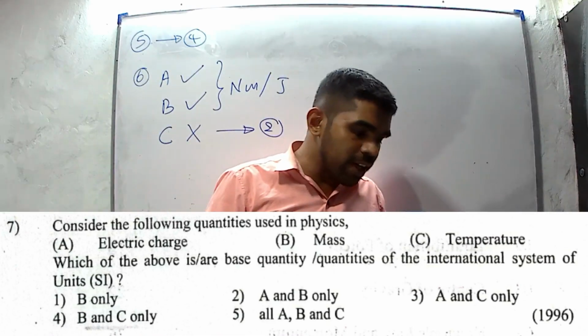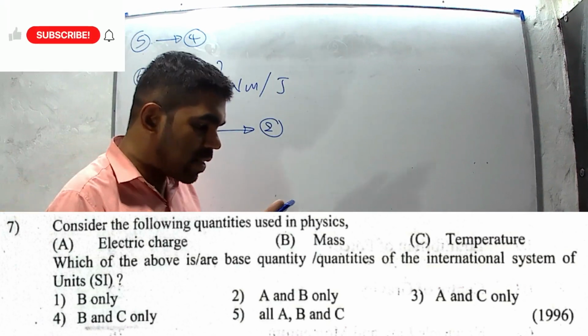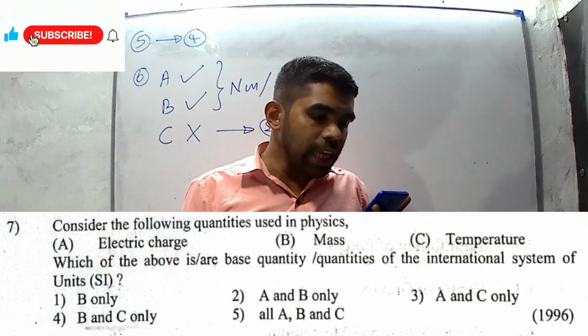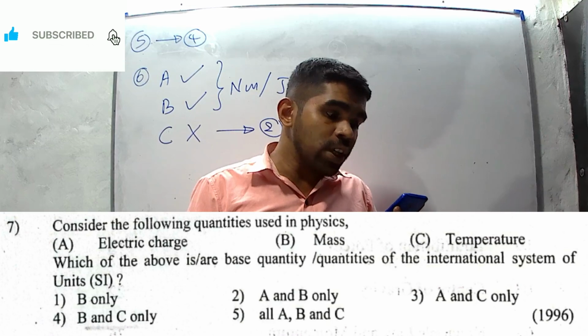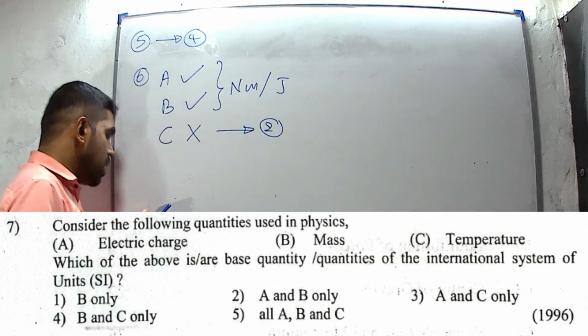Then question number 7. Consider the following quantities used in physics. Which of the above is a base quantity or quantities of the international system of units, the SI system?